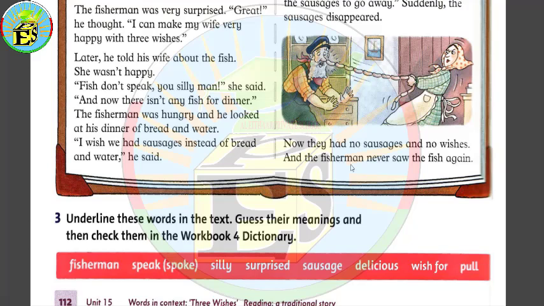Now the word silly. Silly man. You can underline this word. And the word silly was mentioned 2 times. Then surprised. You can find it right here in the first line after the first picture. The fisherman was very surprised.